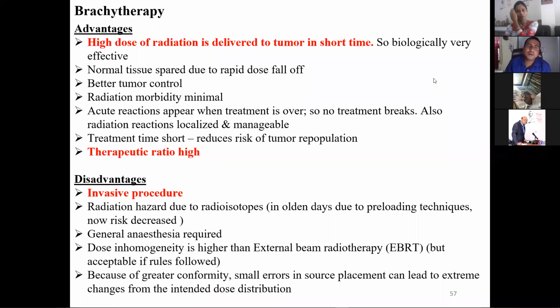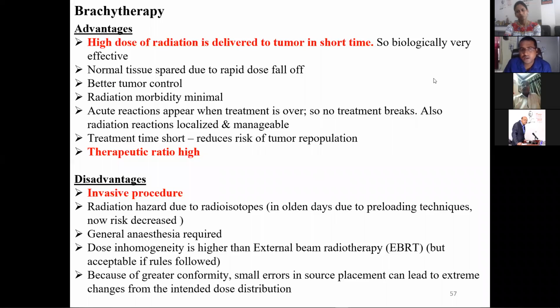But the disadvantage is that it requires the source to be put inside the body. It is an invasive procedure, and it requires some operation, surgery first, to insert those radioactive sources inside. That is one disadvantage of that.